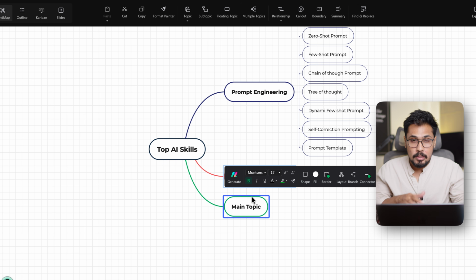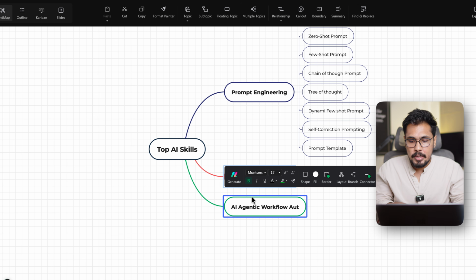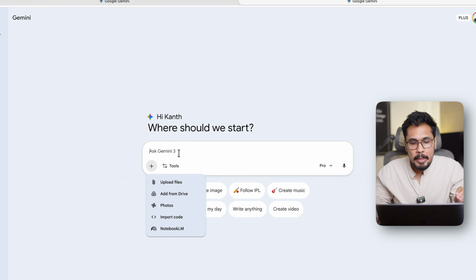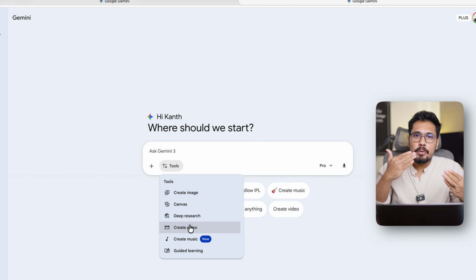And the third skill which you need to master is AI agentic workflow automation. What is it? What are agents? Very simple. Even if you go back to Gemini, here you've got tools. I can ask my LLM to create an image, or perform a deep research, or create music, or perform guided learning, or create a video. Now, what is it going to do? It's going to use various tools to perform certain actions.